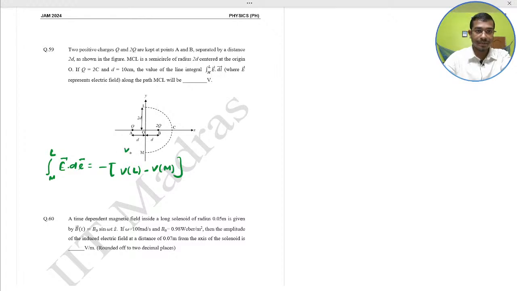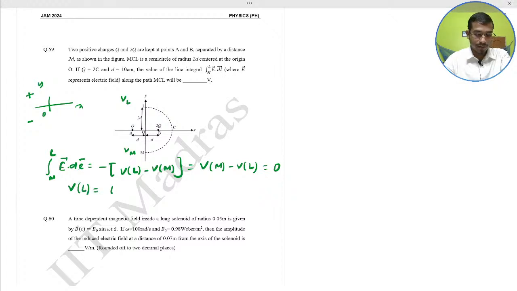This is Vm and this is VL, and here we consider the reference frame, meaning this is the origin, x and y, this is positive and here this is negative. Okay, just put this value. It would become V at the point M. V at the point L would be what? 0. So VL would be what?